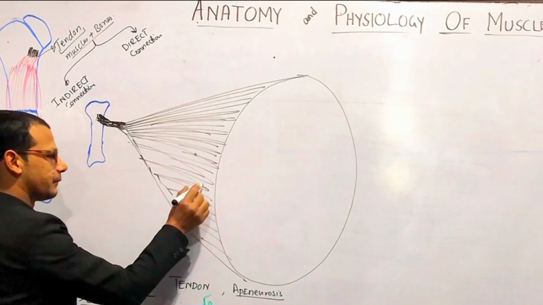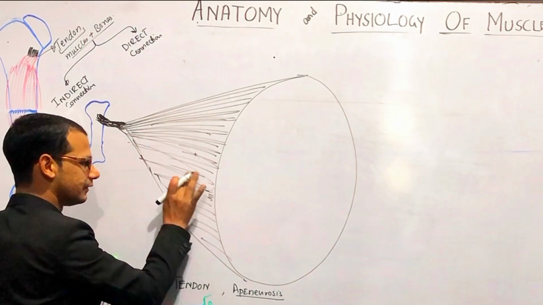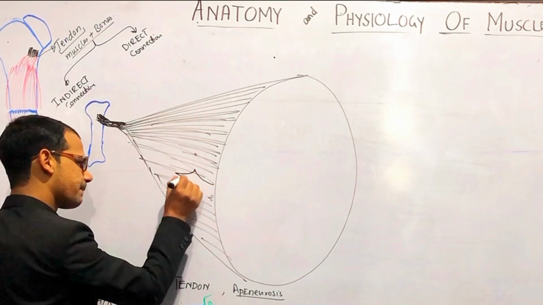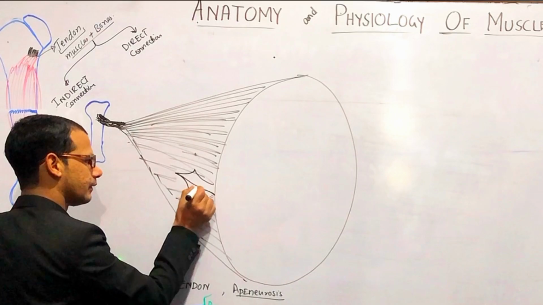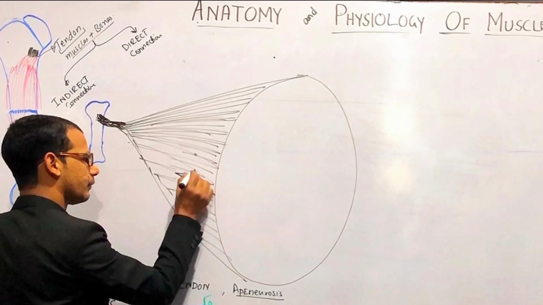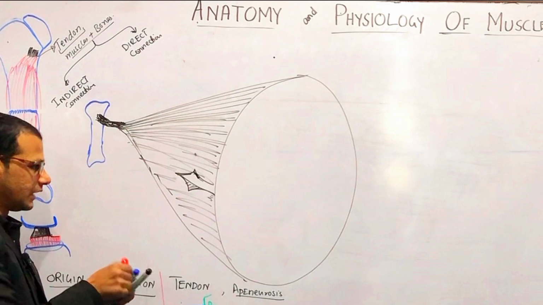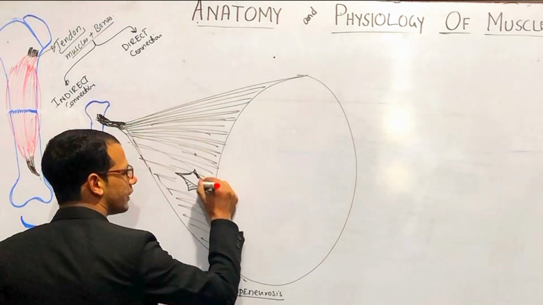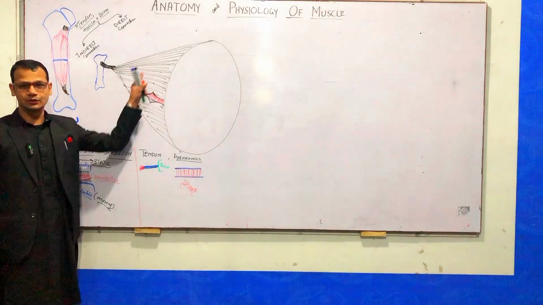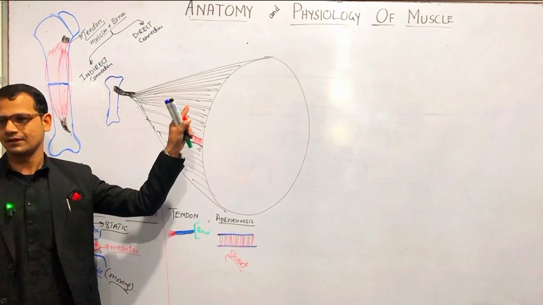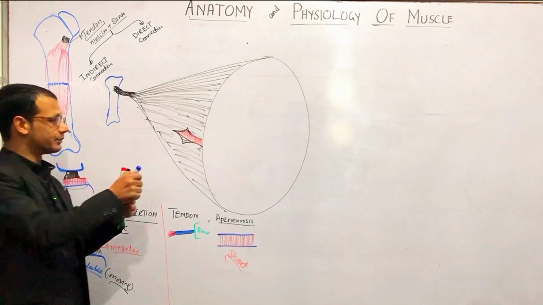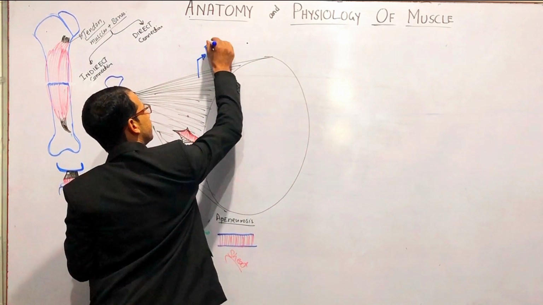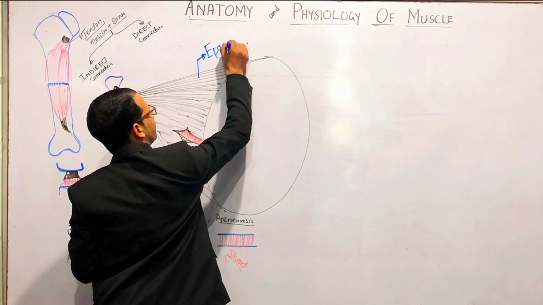If we peel this, we will see red muscle inside here. This is the layer of connective tissue around the muscle, right? And this connective tissue layer is called epimysium.